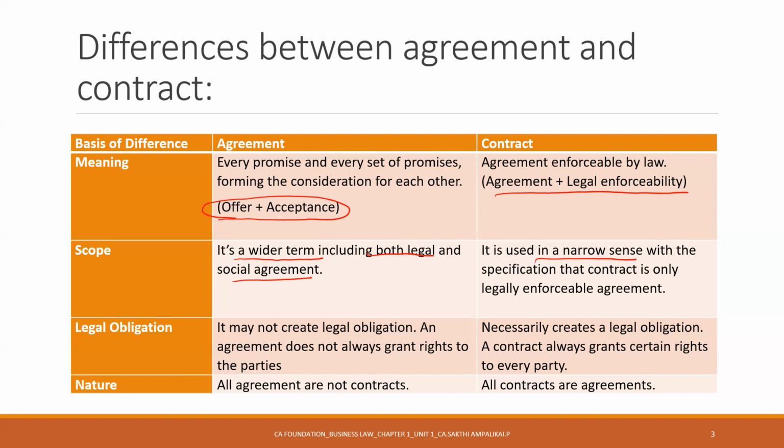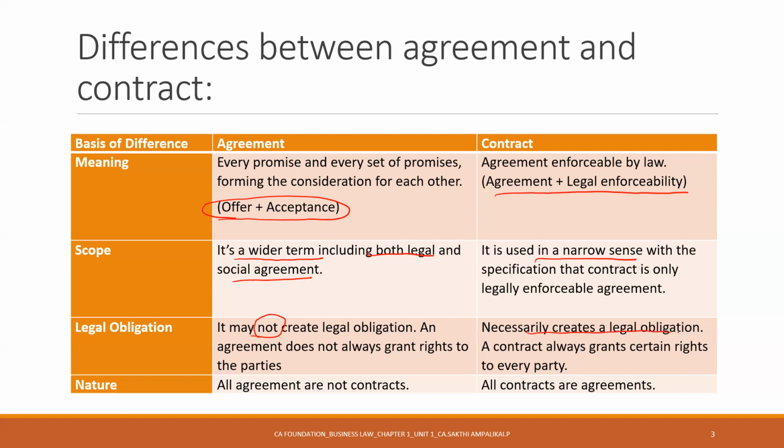So what is legal obligation? An agreement may not create a legal obligation because it is not duly enforceable by law. It does not grant a legal right to enforce that particular agreement. As I told you before, only if it becomes enforceable by law is a legal obligation created.